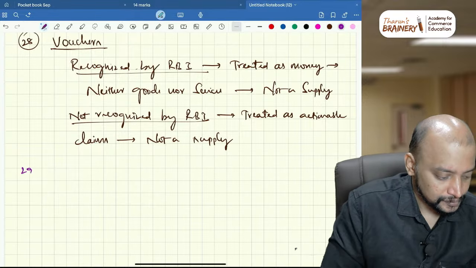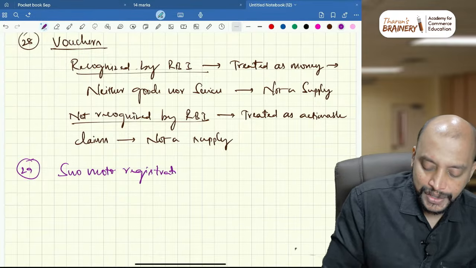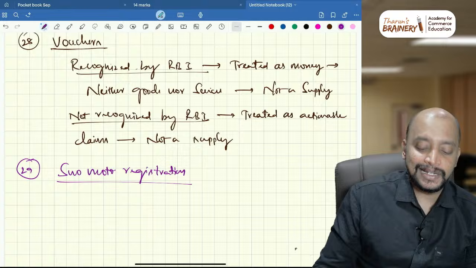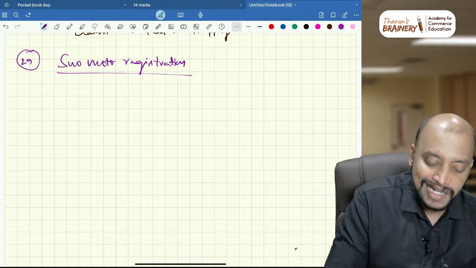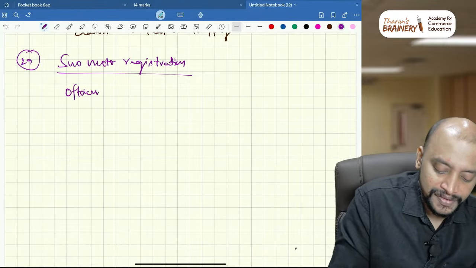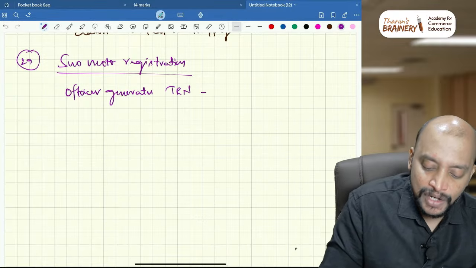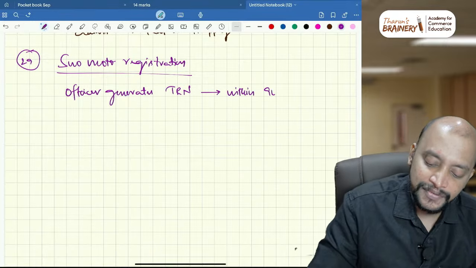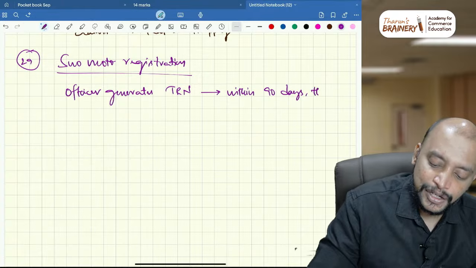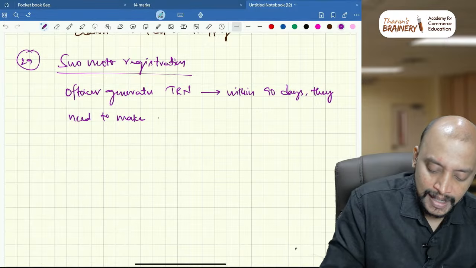Next, 29, that is suo moto registration. What is suo moto registration? Whenever a person is liable to get registered but has not got registered, the officer will generate a temporary reference number, TRN. When the officer generates the TRN, within 90 days they need to make an application for registration.